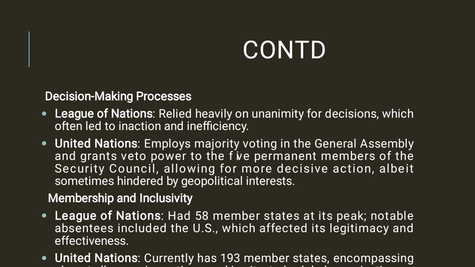On the other hand, when we talk about the UN, while not without criticism, the UN has played a significant role in decolonization, conflict resolution, humanitarian aid, and promoting human rights, marking a more successful legacy compared to its predecessor.